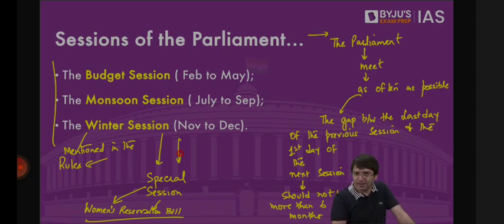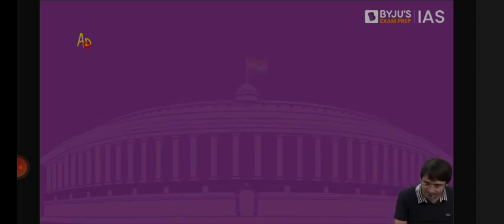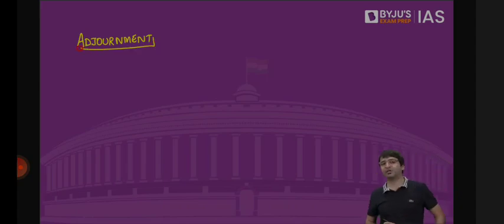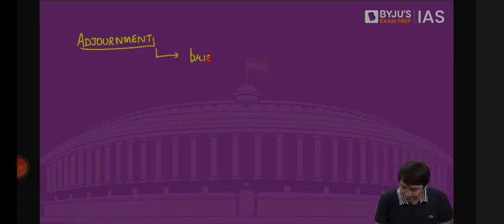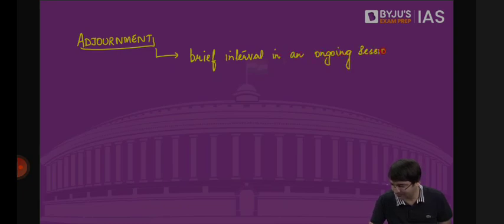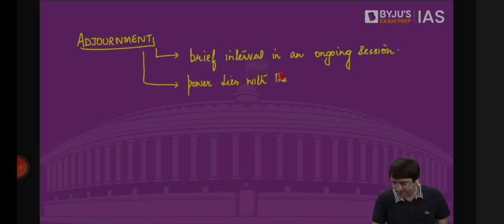And normally we have 3 sessions. But within the sessions, there may be something known as adjournment. What is adjournment? Adjournment is a brief interval in an ongoing session. Who has the power to adjourn the House? Power lies with the presiding officer. Who is the presiding officer?